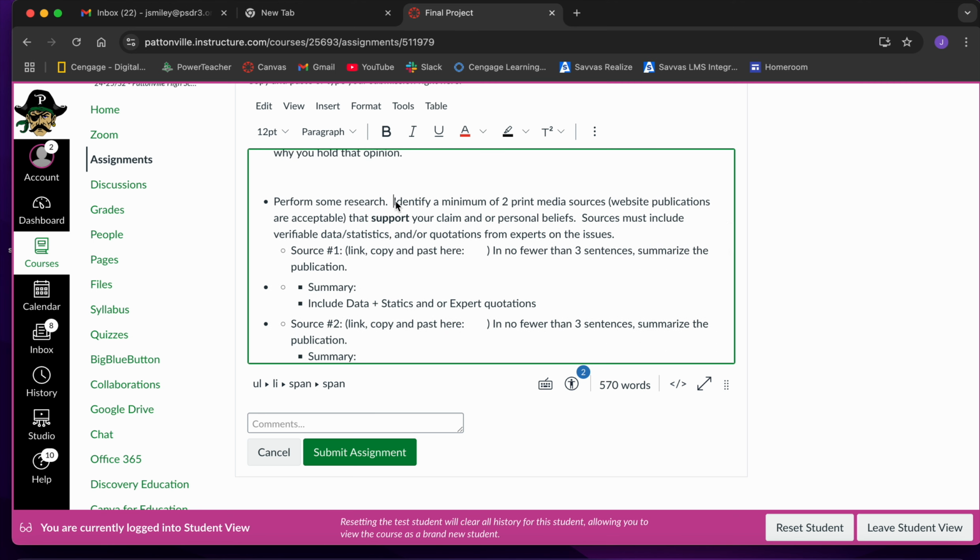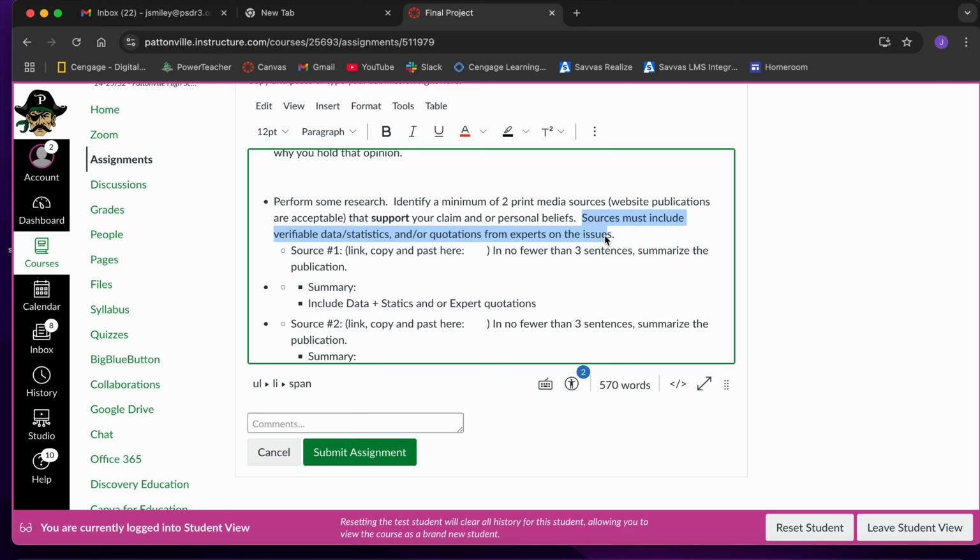So I said identify a minimum of 2 print media sources. You're probably not going to go to the library. I know that a lot of you don't have magazines and newspapers, so website publications will be sufficient for the print media. Okay, you need to find 2 of them that support your claim. Whatever your personal belief is, find 2 sources that support your claim.